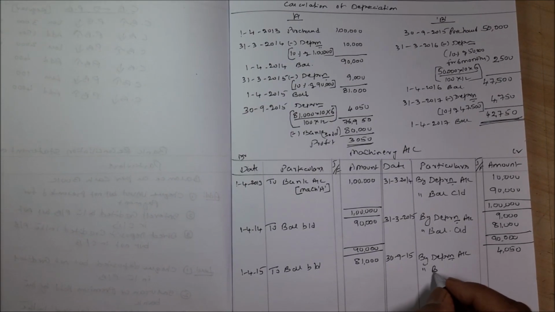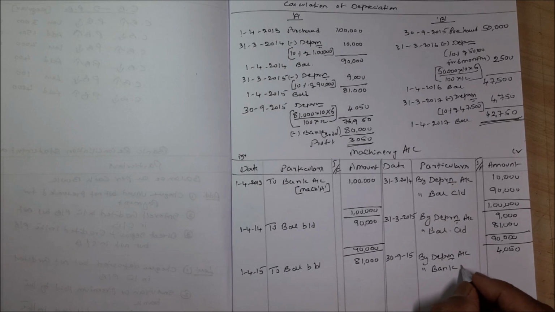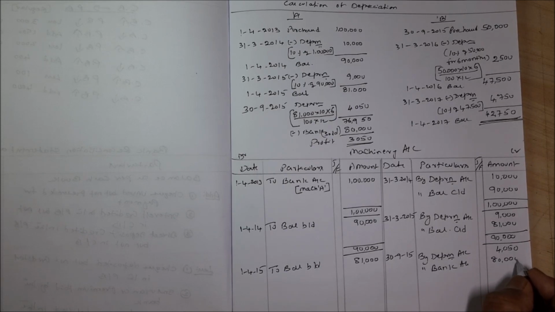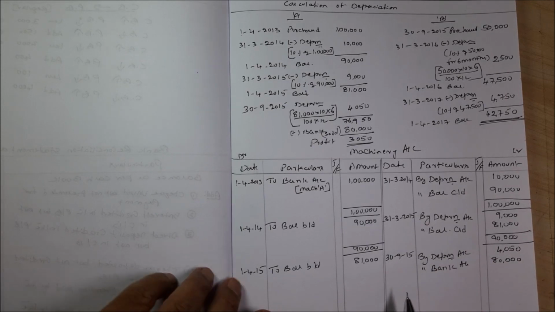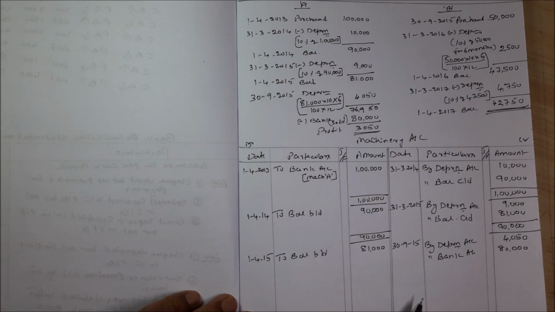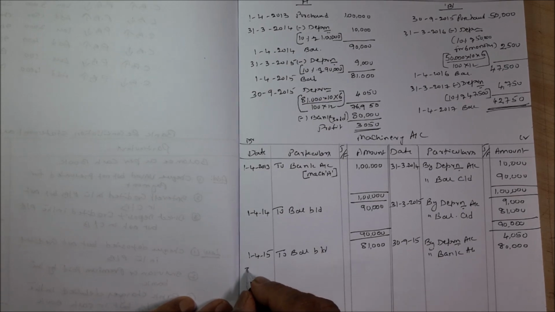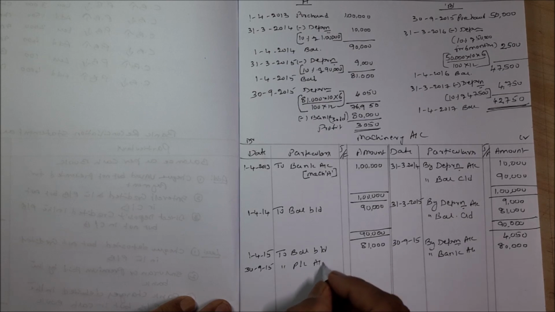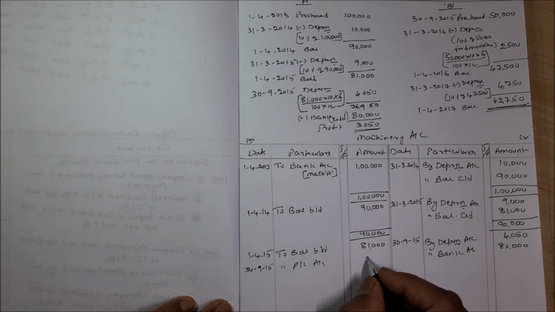By bank account 80,000. And you have earned a profit of how much actually? 3,050. That is on 30/9/2015 to profit and loss account 3,050.